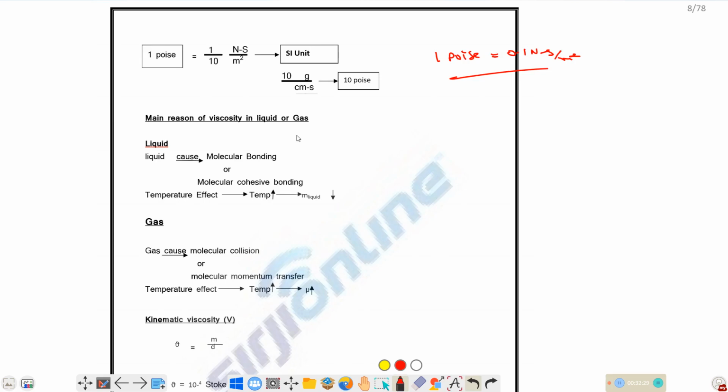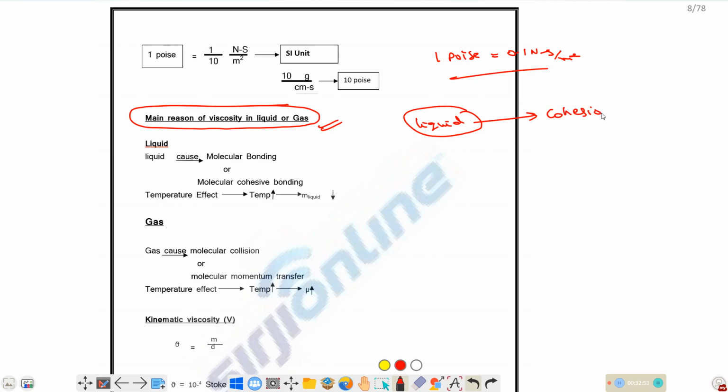So the main reason for viscosity of liquids and gases. In case of liquids, what is the main reason for this viscosity property, and what is the main reason for showing this viscosity property in case of gases? In case of liquids, the main reason for showing the viscosity property is the cohesive attractive forces between the molecules.